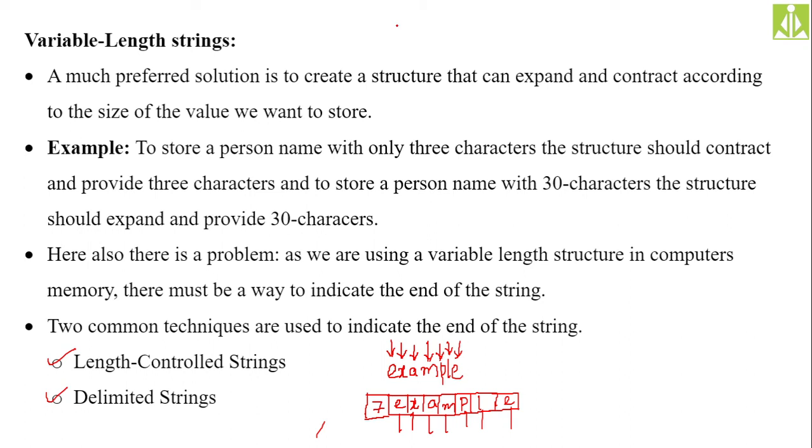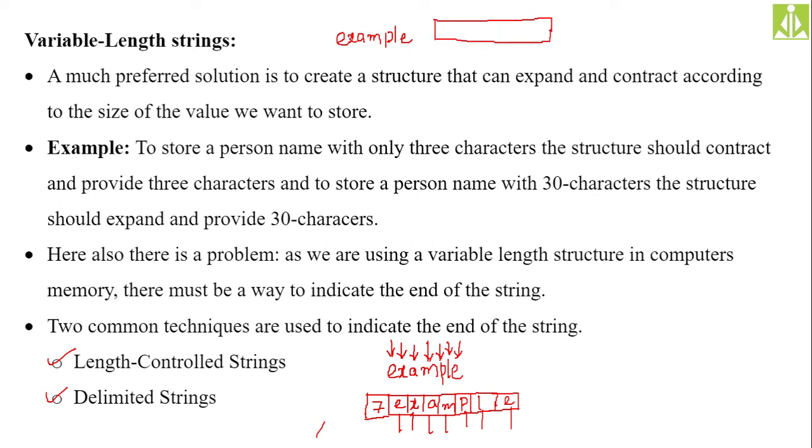So suppose you want to store, for example, the same 7 character string into the computer memory. We assign memory locations.